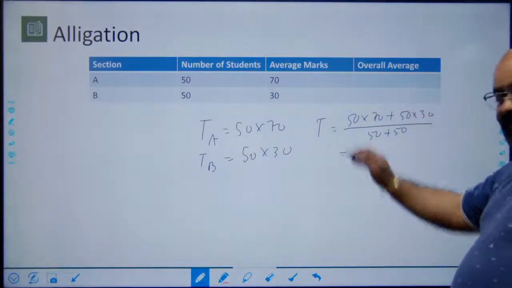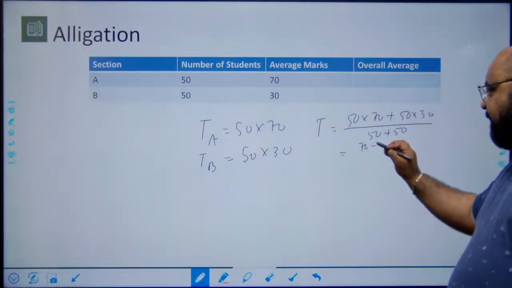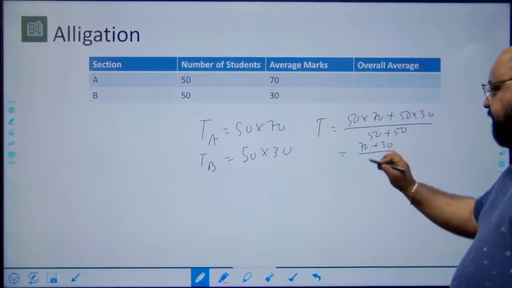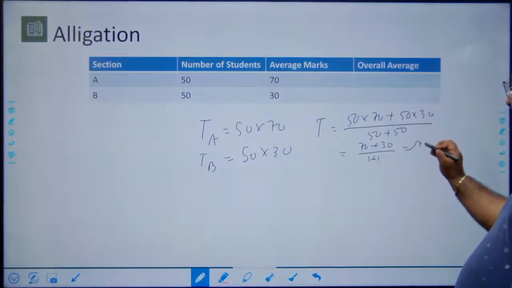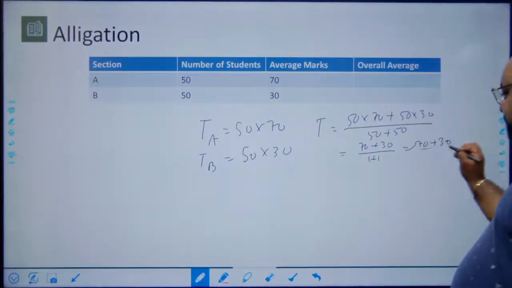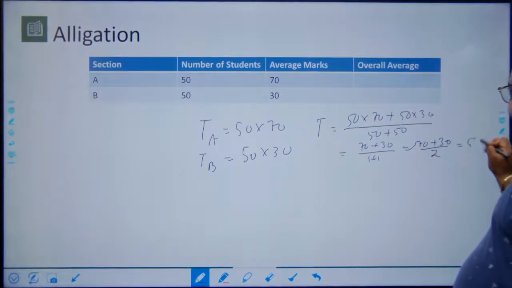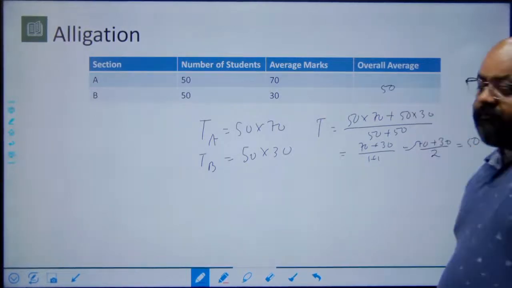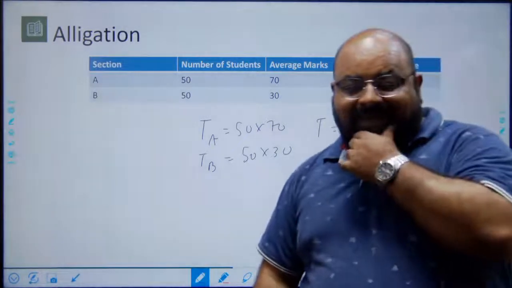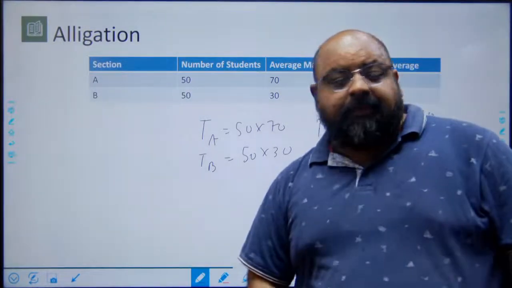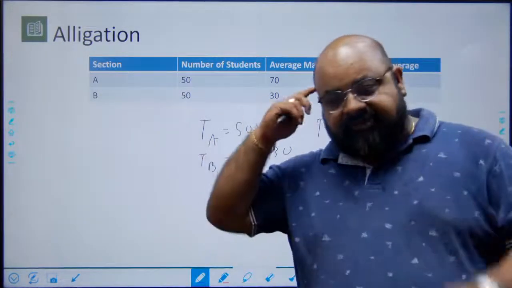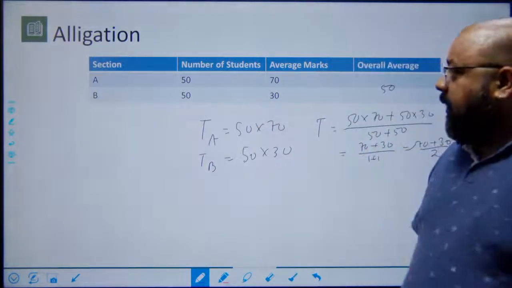I divide the entire thing by 50, I'm left with 70 plus 30 upon 1 plus 1, or 70 plus 30 by 2, which happens to be the average of 70 and 30, right? Why does this happen? Because the number of students in each class was the same, right?